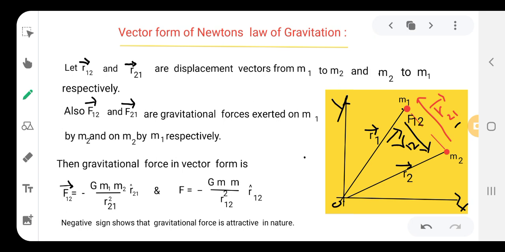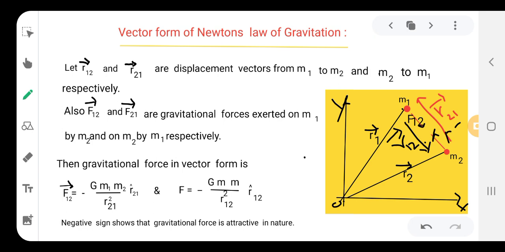Let the vectors r12 and r21 be the displacement vectors from m1 to m2 and from m2 to m1 respectively, as I explained with the figure. Also, the force from m1 to m2 will be F12, and the force of attraction from m2 to m1 will be F21.